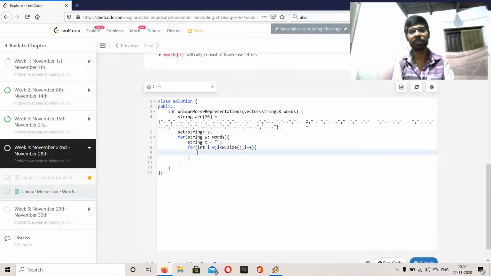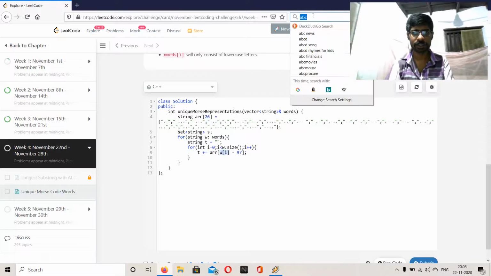Here we will be using one trick to transform the word to Morse code. Array of w of i minus 97. Okay, w of i. Suppose the letters are ABC. Just think ABC.